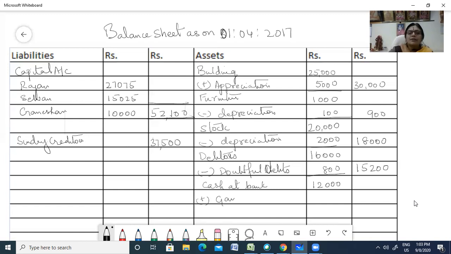Ganeshan is bringing a capital of 10,000. You should open your bank account hereafter when you have your goodwill. In the next thing, we'll open the goodwill. It was 12,500, so 10,000. So that comes to 22,500. Just see if you have left out anything. Yes, bills receivable in the old balance sheet. So bills receivable was 3,000. Right? Now you can total and see if it tallies.